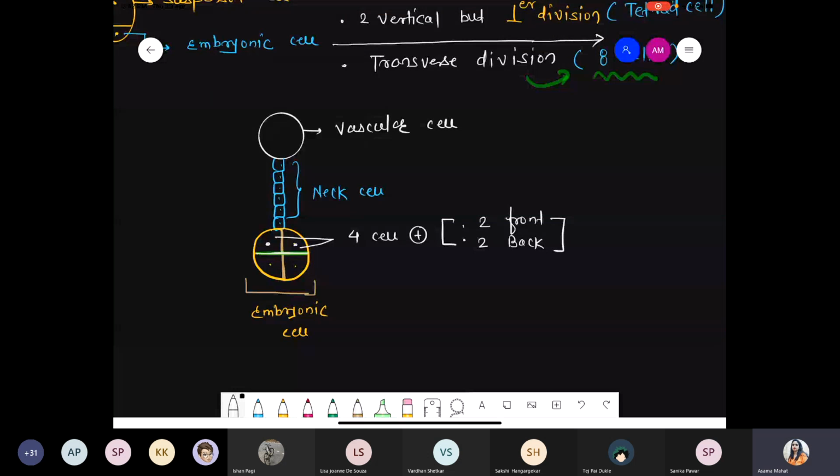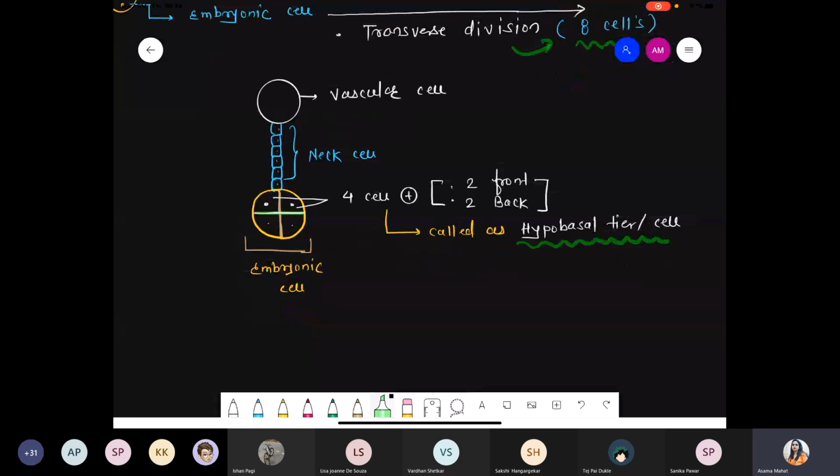Now what happened? The 4 cells that are present, 2 front and 2 back, are called the hypobasal tier. Tier is nothing but simply this layer of cells. Important hai, please underline this word.